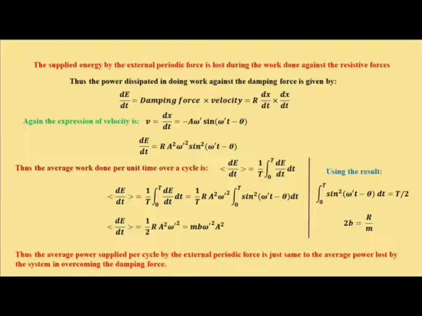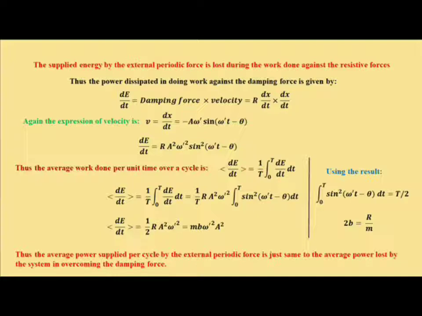So we have the rate of doing work dE/dt. Basically, the rate of doing work is nothing but the power, the power loss in doing work against the damping force. So dE/dt is damping force into velocity, and we know the expression of damping force, it is R dx/dt. So R dx/dt into dx/dt. R, capital R, is nothing but the damping force per unit velocity. Again, we know the expression of velocity, v is equal to dx/dt, and we have already determined it: minus a omega prime sin(omega prime t minus theta).